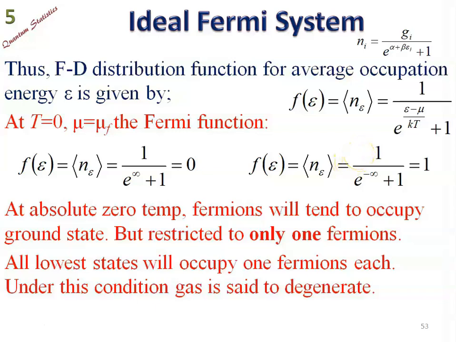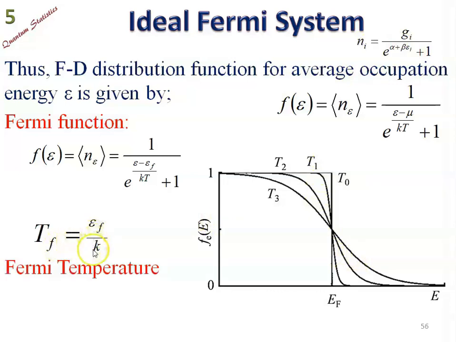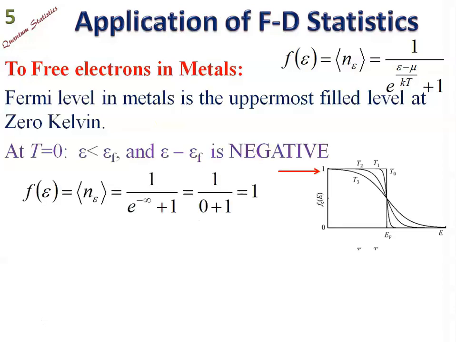This way, all the lowest states will be occupied by one fermion each, and under this condition the gas is said to be degenerate. Now the Fermi function, if you plot it using Maple or some tool which you are comfortable with, you will be able to see a graph like this. The Fermi temperature we define as EF upon k, and the Fermi function is 1 upon e to the power (E minus EF) upon kT. The Fermi level in a metal is the uppermost filled level at 0 Kelvin. So at T equal to 0, we are applying this situation.